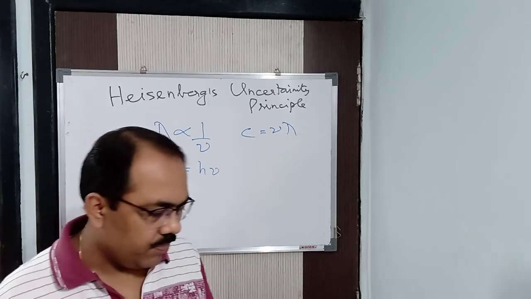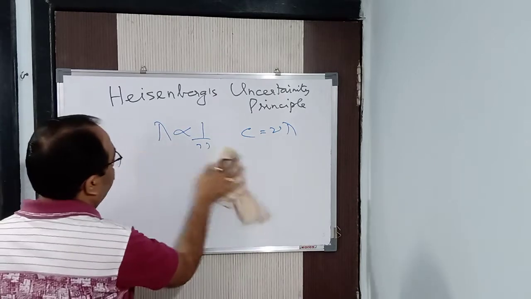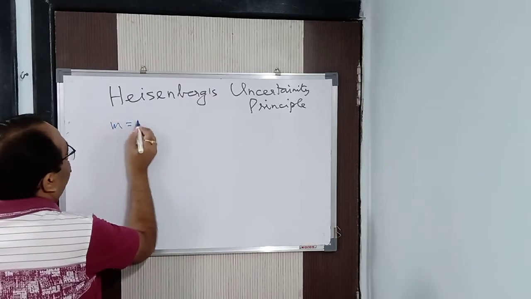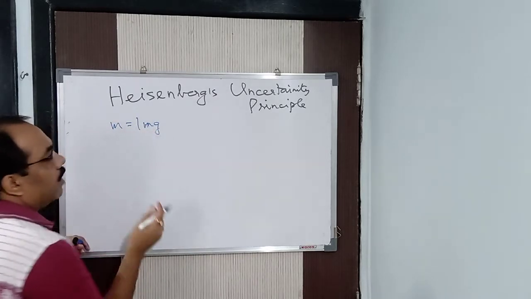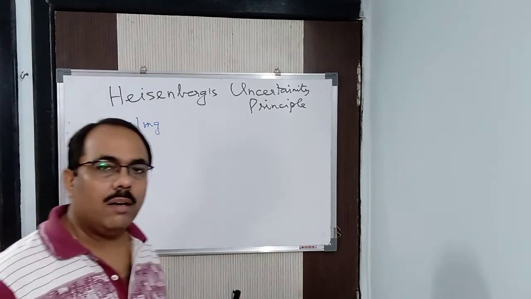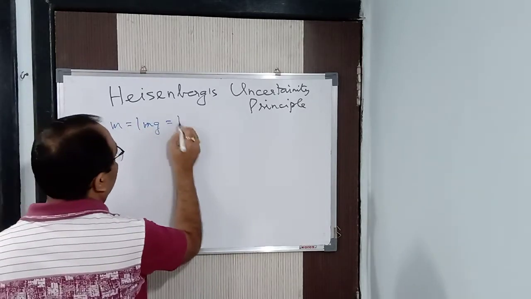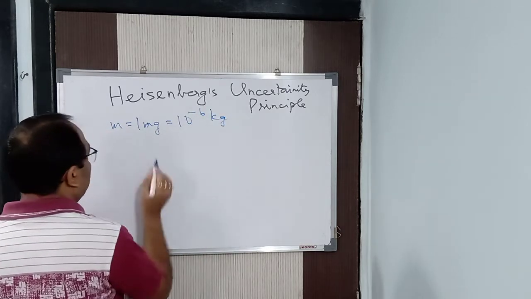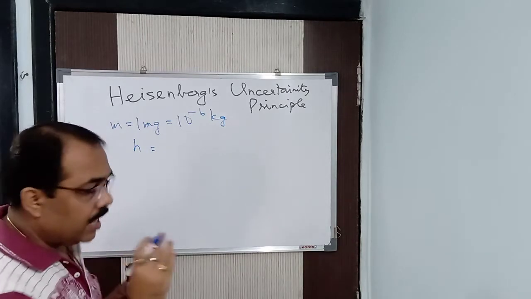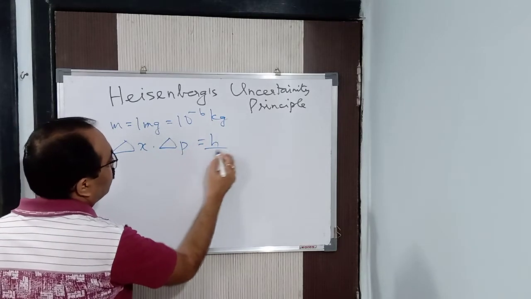What is the reason? Now, next let me come to why it is not true for a macroscopic object. Let us say we are taking a mass of 1 milligram. Now 1 milligram mass is very small, you know. Still I am taking 1 milligram, because generally the objects which you see around us are much greater than 1 milligram. So 1 milligram in SI unit is 10 to the power minus 6 kg, isn't it? Let me write the full formula, then you'll understand: delta X into delta P is greater than or equal to h by 4 pi.